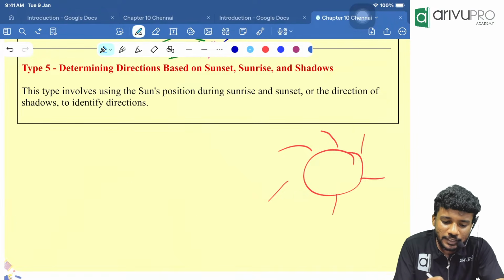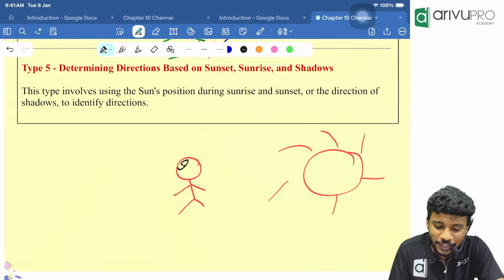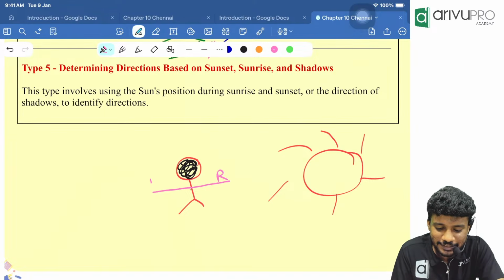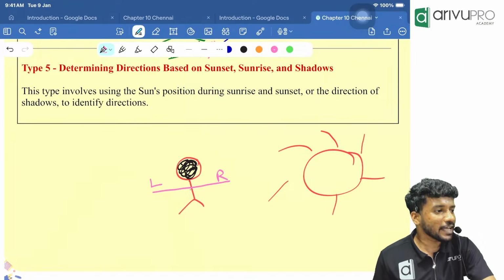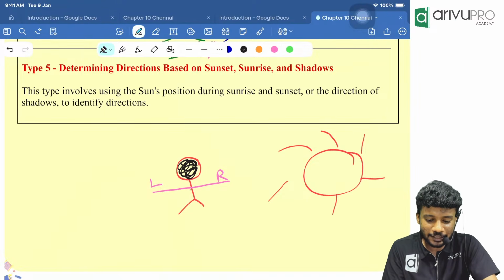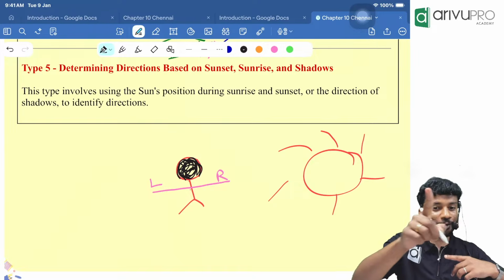Now, think about it. A person is standing over here, looking towards the north direction. Looking towards the north direction means, can anyone tell me which is his right hand and which is his left hand? This is his right hand, this is his left hand. Correct? A person is standing and looking towards the north. Why is this black in color? Because that is his hair. Correct? We are seeing his back side. Along with us, he is looking towards the north direction.